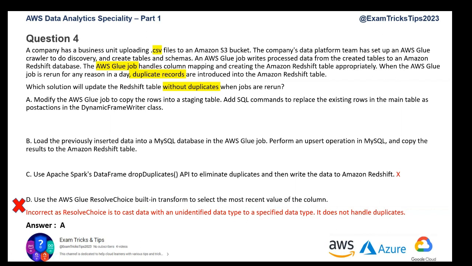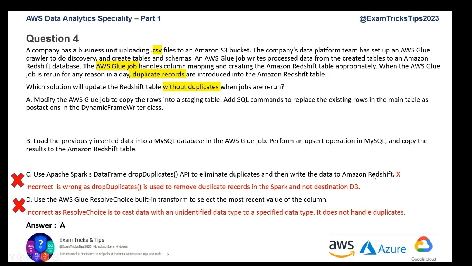If you look at option C, Apache Spark. First of all, why would I use Apache Spark in this solution? But even if I use it, Apache Spark drop duplicates. Yeah, it does sound like it's something to do with duplicates, but this API is to drop duplicates in Spark, not in the destination DB. So this option is wrong as well. This will not solve the problem of records in Redshift with duplicates. How do you remove it?